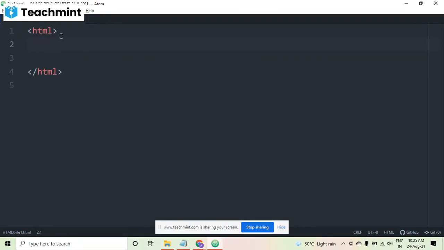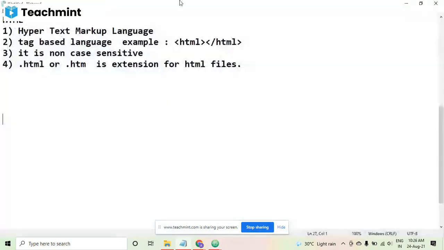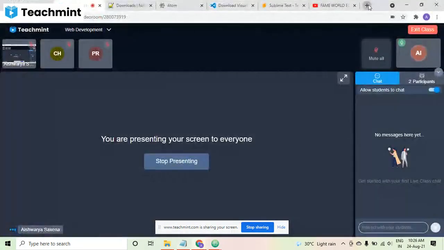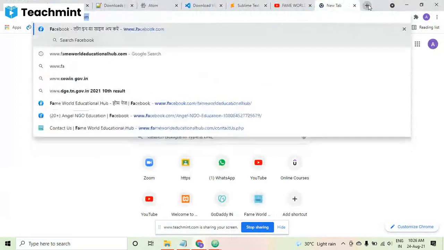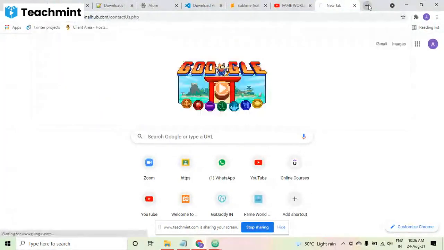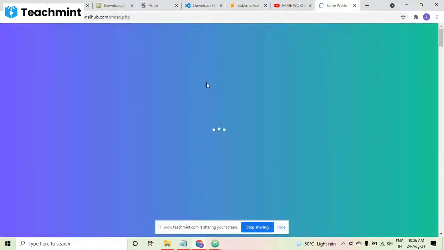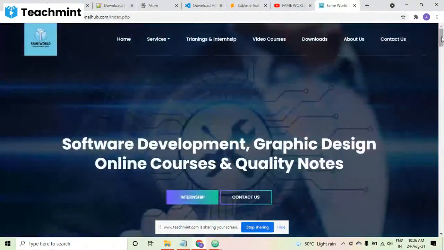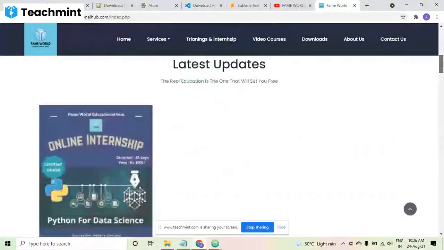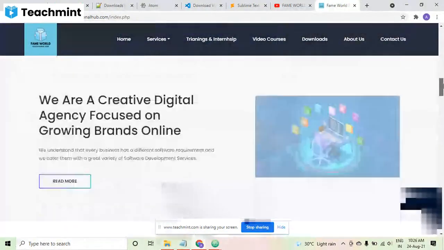Inside the HTML, we create the code for websites. This is a website, suppose I go to www.fameworldeducationalhub.com. This is the official website of FameWorld Educational Hub. These kinds of websites you can create after learning web development.